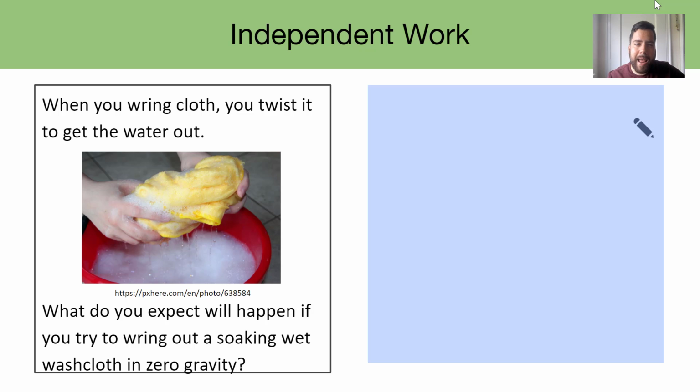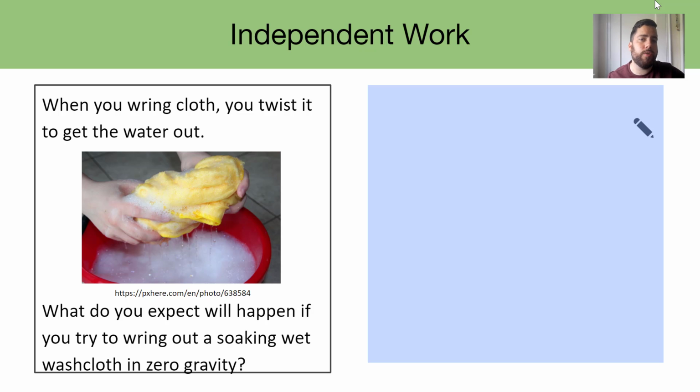Okay, so let's try to answer this question. When you wring a cloth, you twist it, right, and the water comes out. It's a pretty simple phenomenon to explain here on Earth. We know that water would fall down due to the force of gravity.